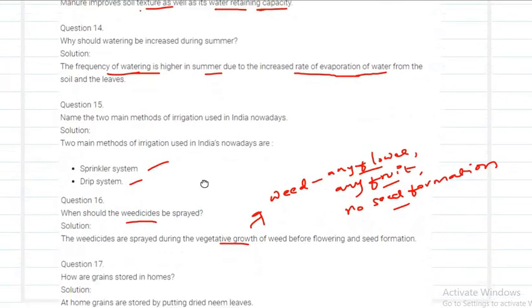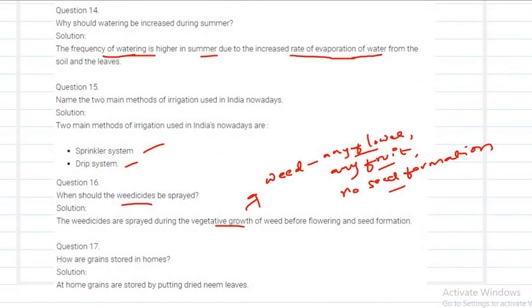Next question. How are grains stored in homes? You have to use neem leaves while storing the grains at home. At home, we can store the grains by using dried neem leaves.